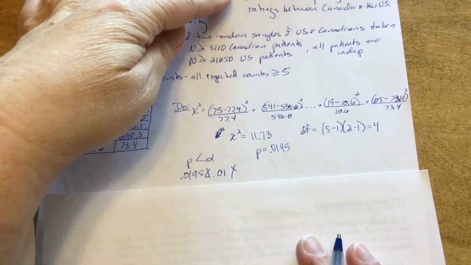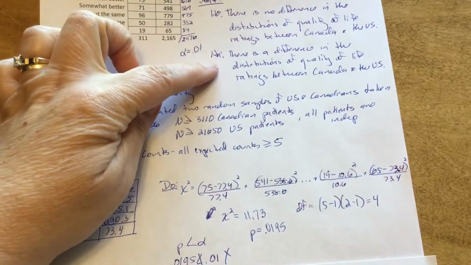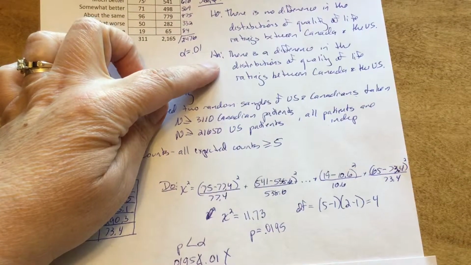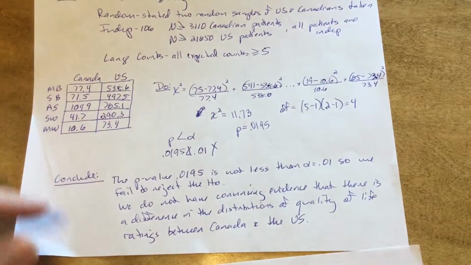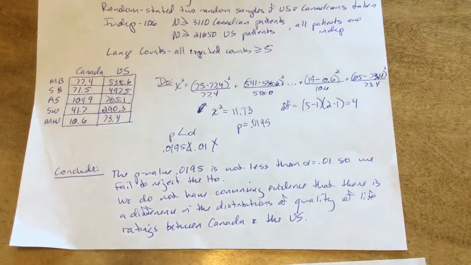So I do not have convincing evidence. I do not have convincing evidence that there is a difference in the distributions of quality of life ratings between Canada and the U.S. Okay? So there is my conclusion, all nice and written out.